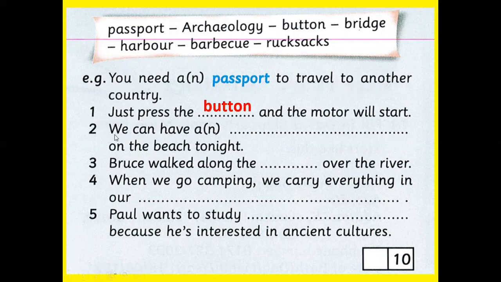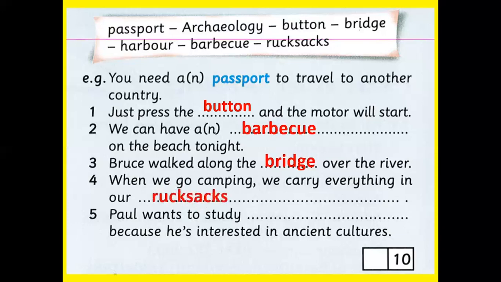Number two, we can have a what on the beach tonight? We can have a barbecue on the beach tonight. Number three, Bruce, this is the name of a person, walked along the what? Over the river. Of course, the bridge. So he walked along the bridge over the river. Number four, if you go camping, we carry everything in our bags. These are called, excellent, rucksacks.